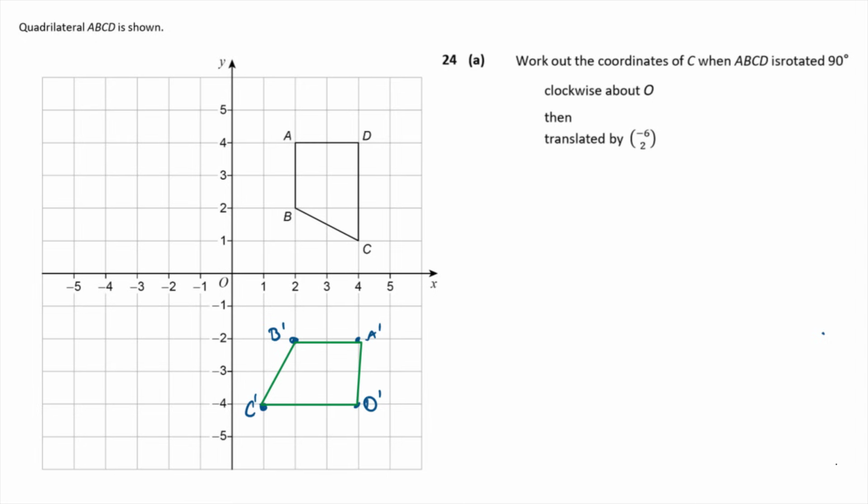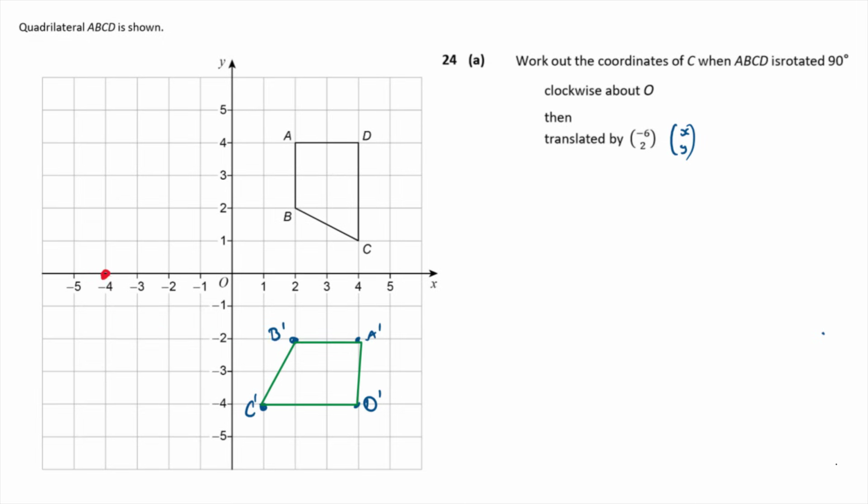Okay, and then I'm going to translate it by minus 6, 2. Now, minus 6, 2. The top digit is in the direction of x and the bottom digit is in the direction of y. So I need to go negative 6 in the direction of x. That means I'm going to go 6 units to the left and 2 units in the direction of y, which is 2 units up. Okay, so taking the point B to start with, I'm going to be going 1, 2, 3, 4, 5, 6 to the left, 1, 2 up. I'm going to end up at that point there, aren't I?